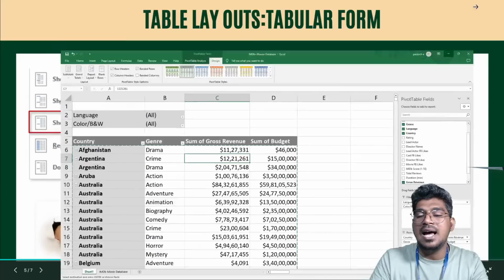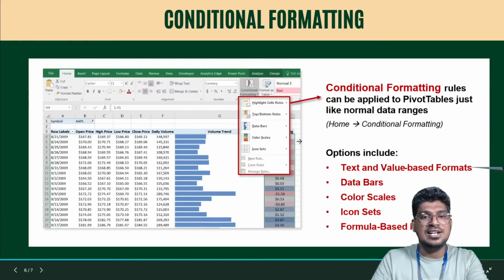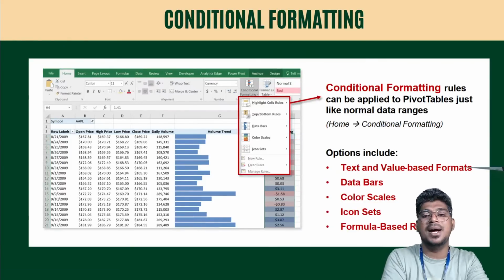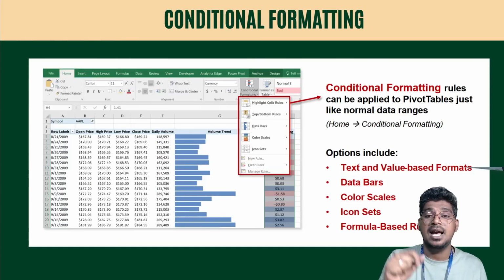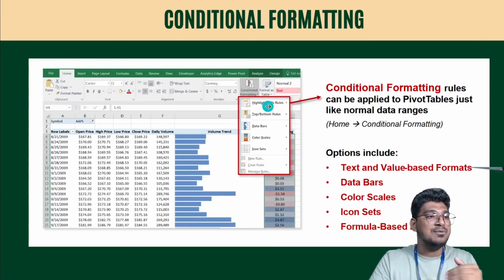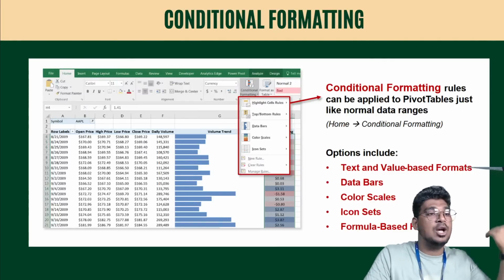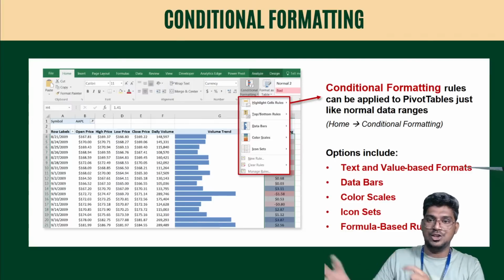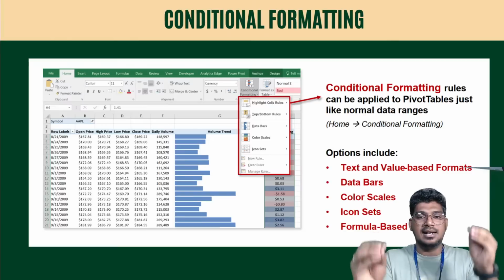Right, so now I'm going to move to conditional format. For this conditional format, rules can be applied. First, when I use conditional format, I want to highlight the greater value, I want to highlight the low value, I want to highlight the value of the range. I want to highlight it and visualize the values in different colors.